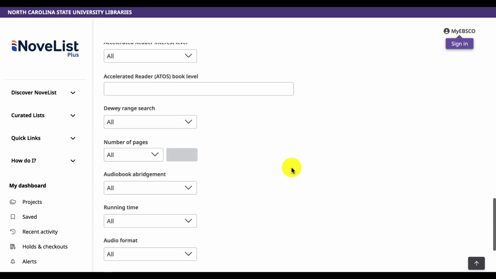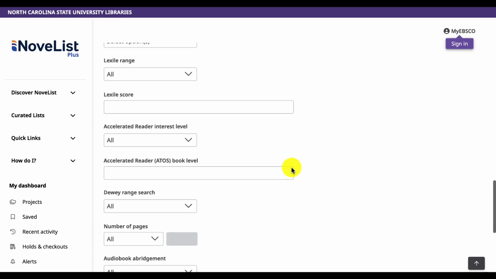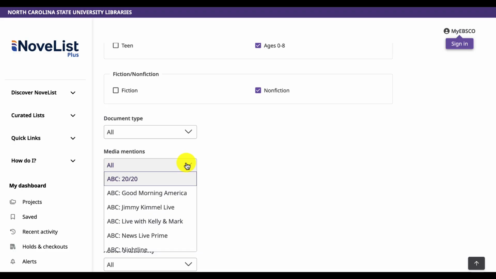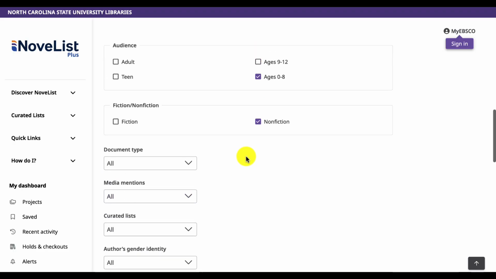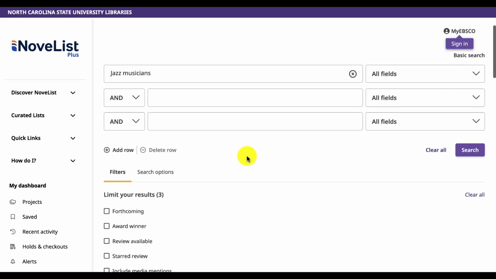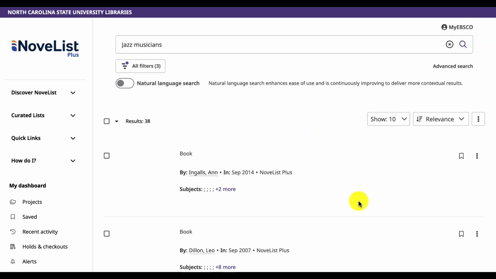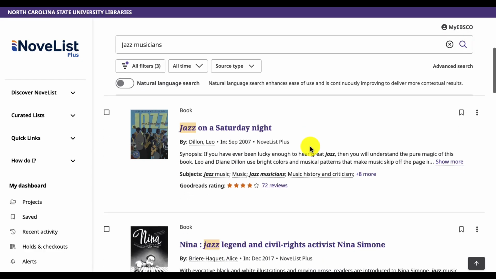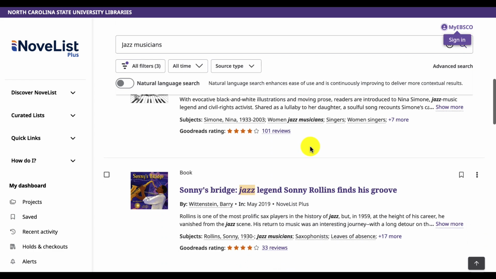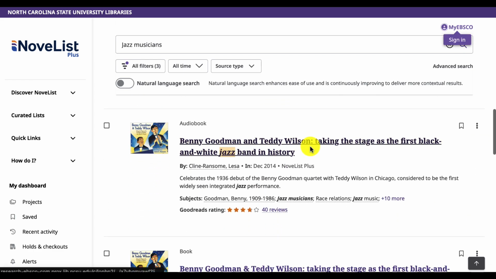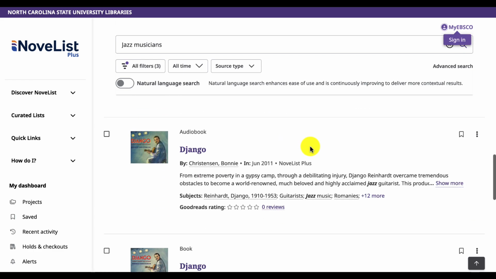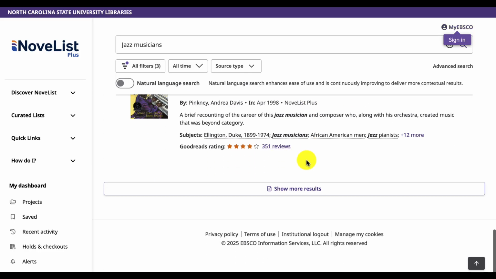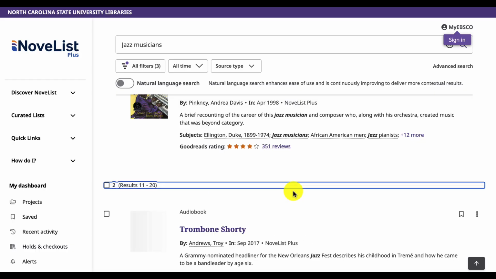Another great feature of NoveList is the ability to filter your results by age range, whether you're looking for books for adults, teens, ages 9 through 12, or under 9. NoveList makes it easy to find titles that are developmentally appropriate and engaging for readers at every stage. You can use the advanced search or click on filters after running a search to narrow results by age group. This is perfect for educators, caregivers, or library staff doing reader's advisory for children and teens.